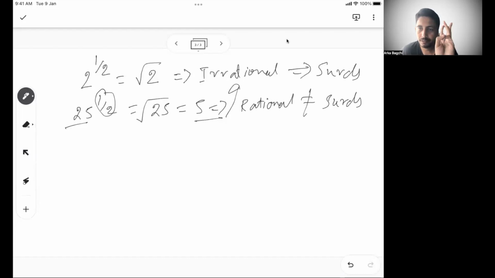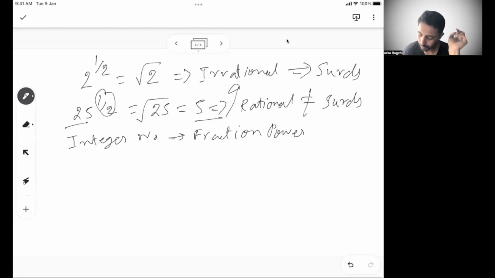So 3 properties: an integer with a power which is a fraction, and which results in an irrational number. Meeting these 3 conditions results in a surd. So that's what it's called a surd. Okay, I hope it's clear.